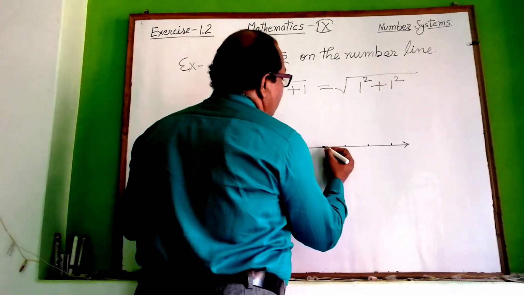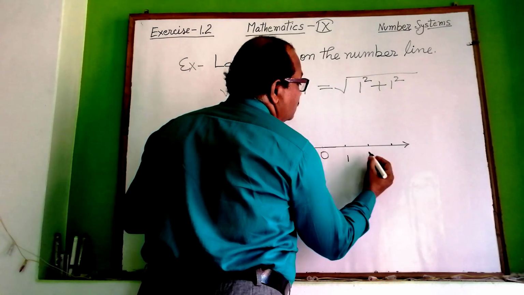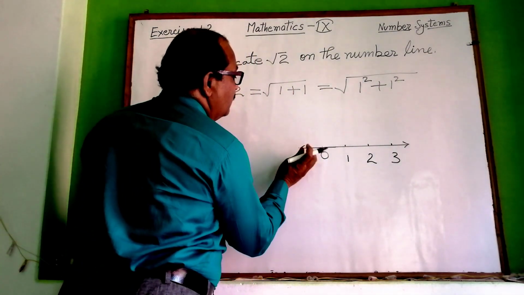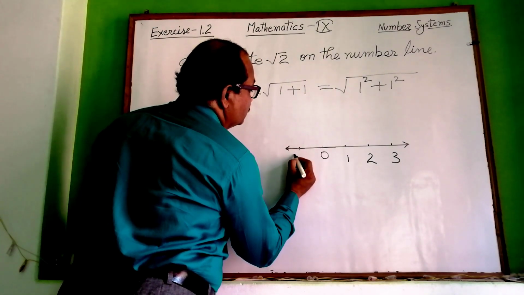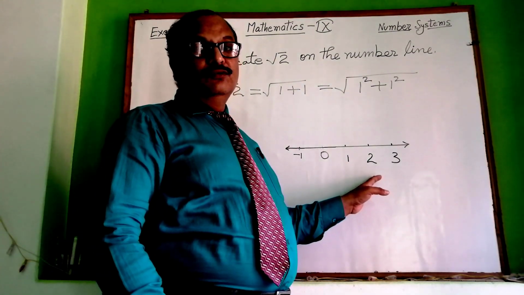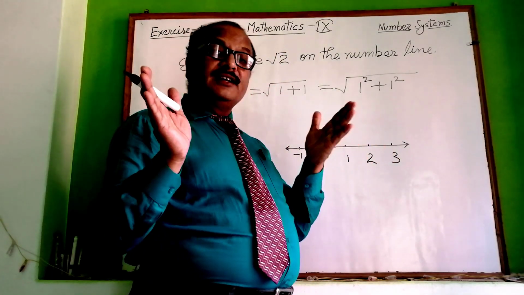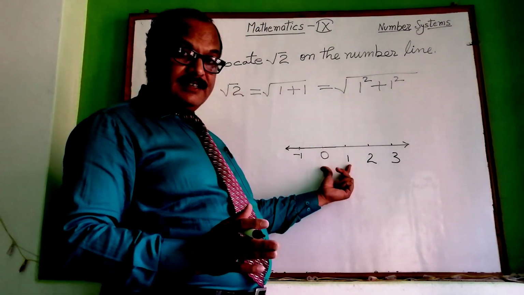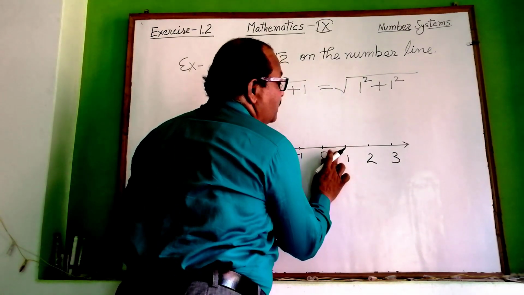So first of all, I would like to locate this one as 0, the next one as 1, 2, 3, and before it, suppose you are extending it in this direction, so here -1. No need to locate the whole number line. You will locate only as much part of the line as is required for the representation. Since we want to take base as 1 unit, from 0 to 1 it will become the base.